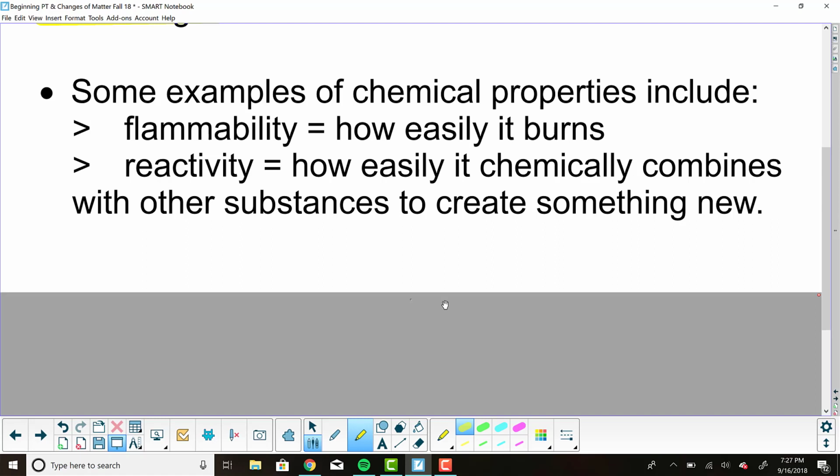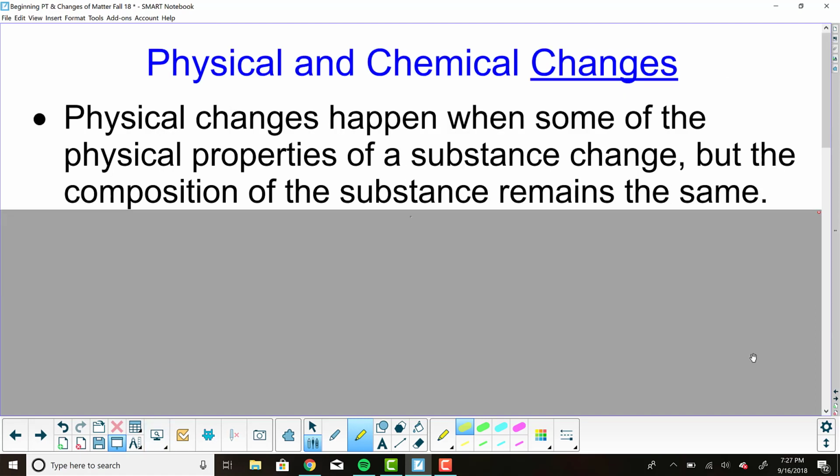Not all chemical compounds are created equal. Some are formed very readily and some are not. When we talk about physical and chemical properties, often it's in the context of physical and chemical changes. Physical changes happen when some of the physical properties of a substance change, but ultimately the composition of that substance remains the same. So we've got our physical properties, color, hardness, texture, conductivity, and we're changing something about the substance, but we are not changing the identity of the substance, and that's what a physical change is.